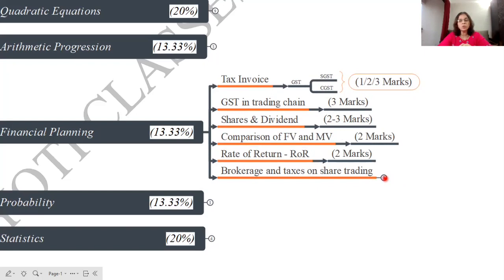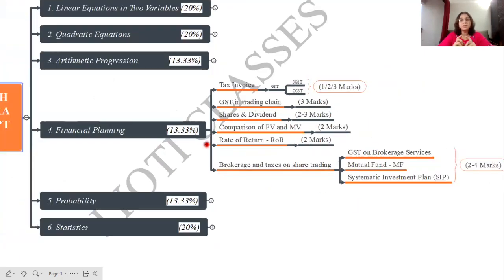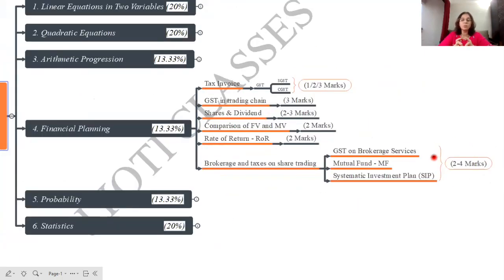And then we have the last topic, that is brokerage and tax on share trading. Now here also this question will be asked for 2 marks, but a 4 marks question can also be asked in this exercise. That is your 4.4 exercise.